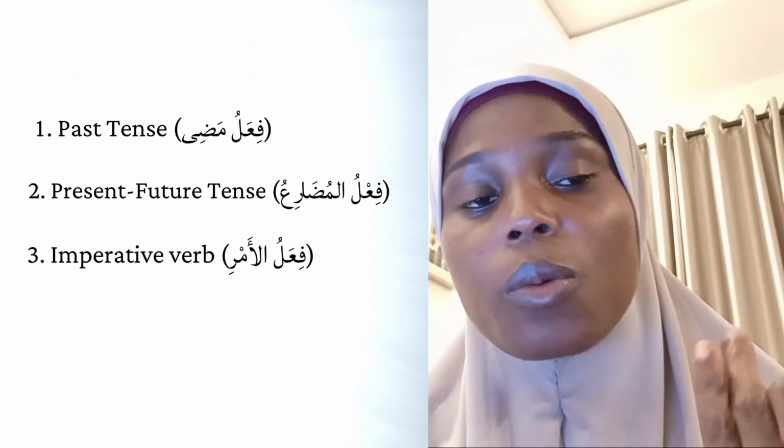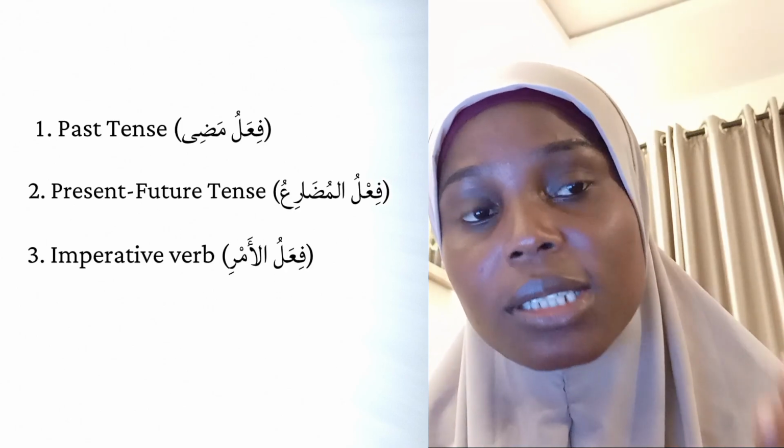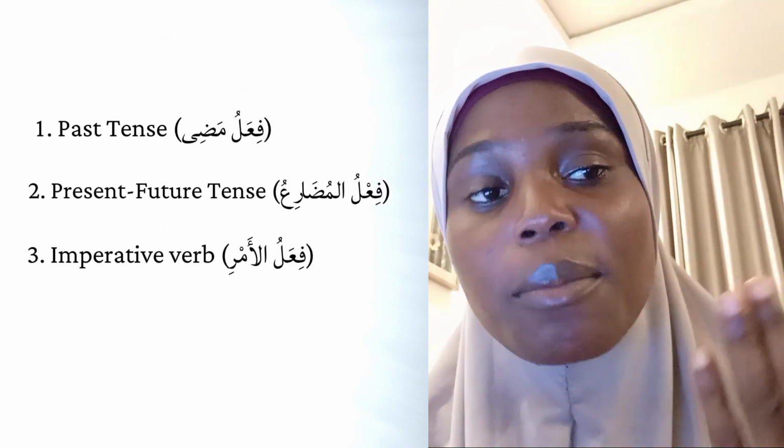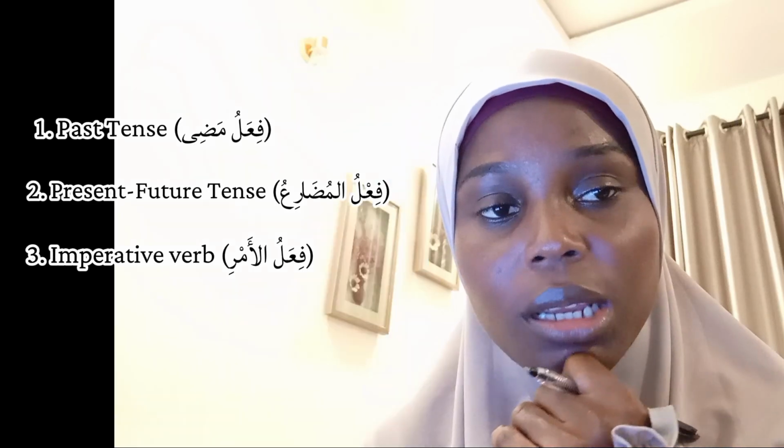There are three tenses of verbs in Arabic: the past tense, the present and future tense, and then we have the imperative form of verb in Arabic. The imperative form gives command. The past tense talks about an action that has already been performed, and the present tense talks about an action that is currently being performed.